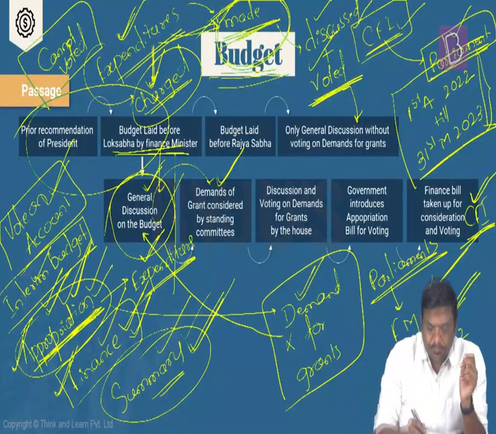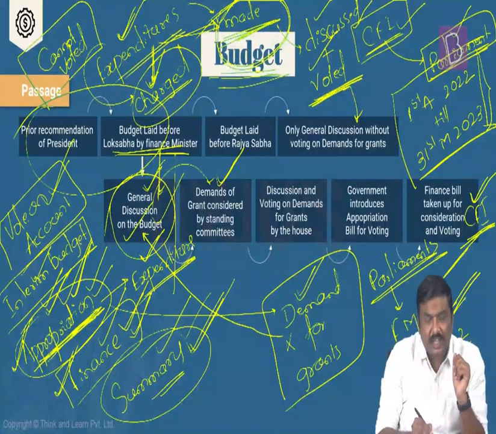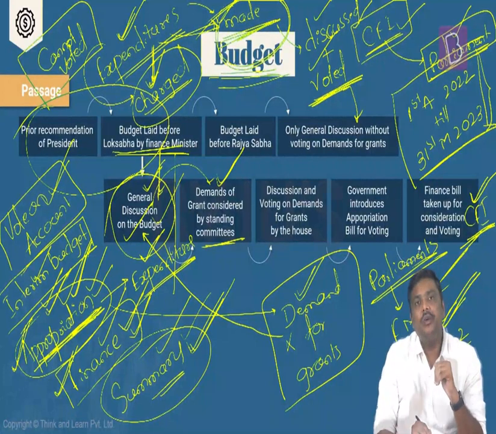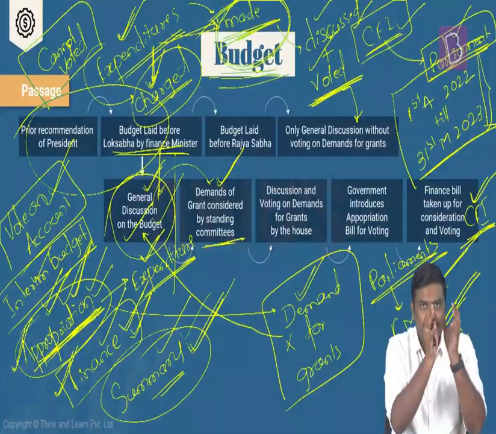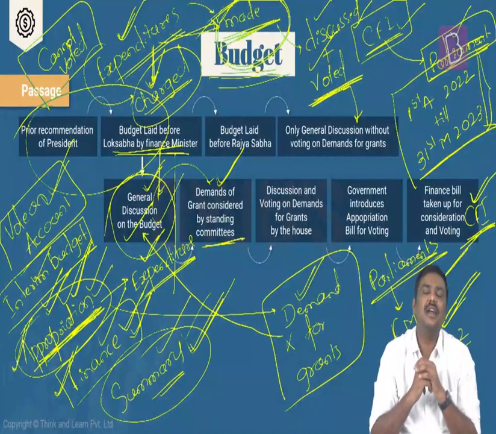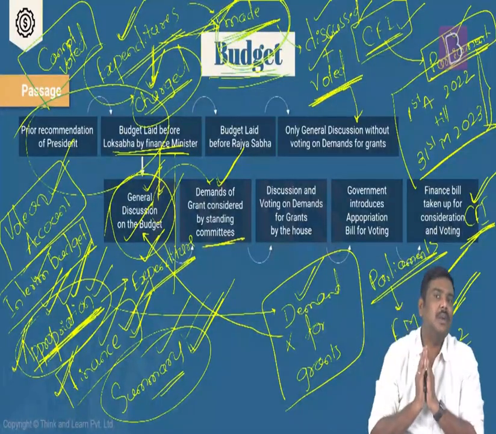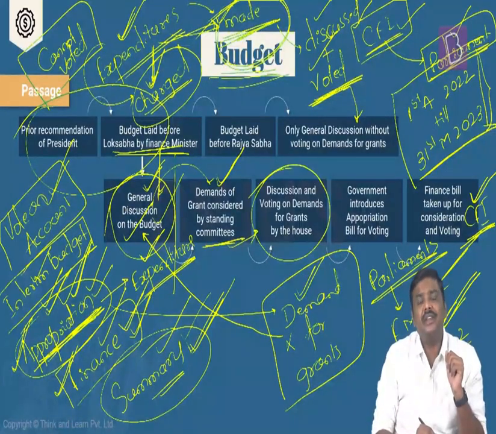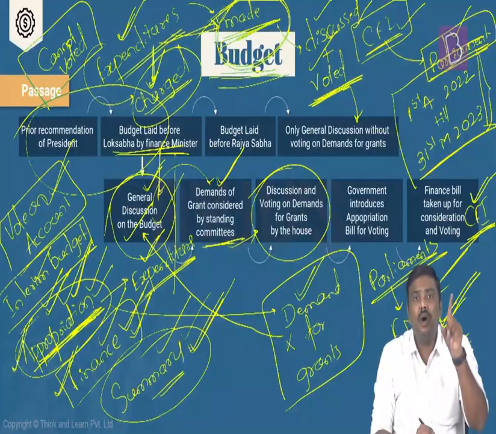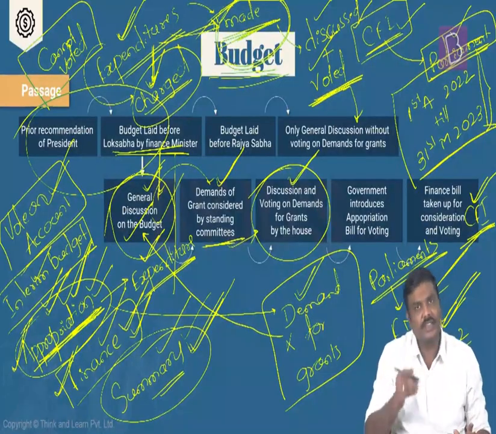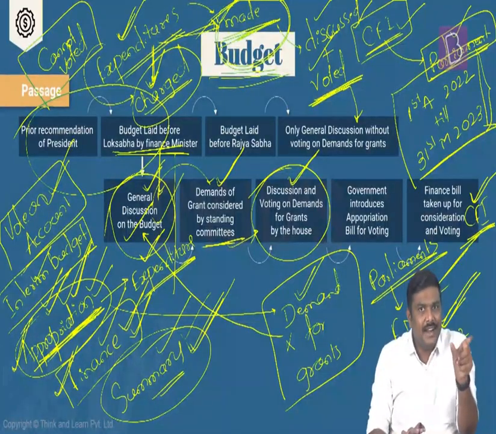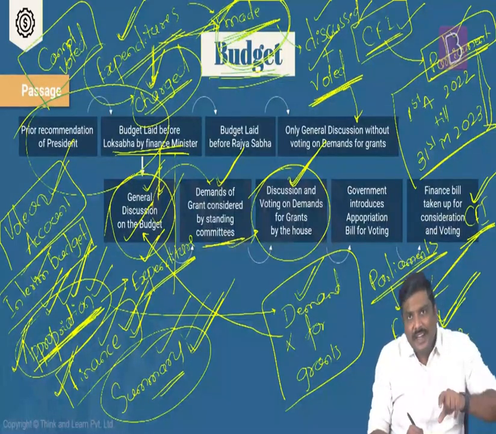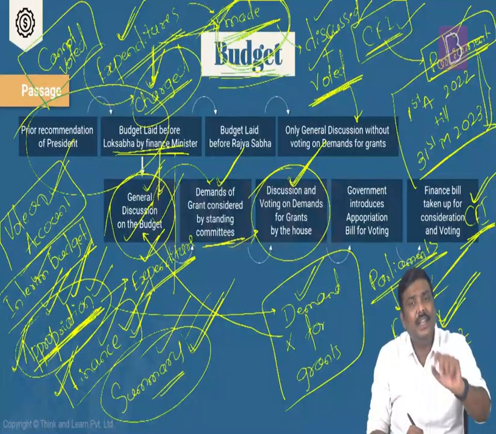Done? Now, once the budget is presented, there's a general discussion on the budget here. Then the standing committees are formed. These particular committees are allocated with the demand for grants. They will evaluate all of these particular demand for grants, submit a report to Lok Sabha. Now, once the report is ready, there is a detailed discussion as well as a voting that will take place in Lok Sabha. Is it okay? Once the standing committee will give you the report, right? This particular report will be used for the detailed discussion as well as voting on these particular demand for grants.